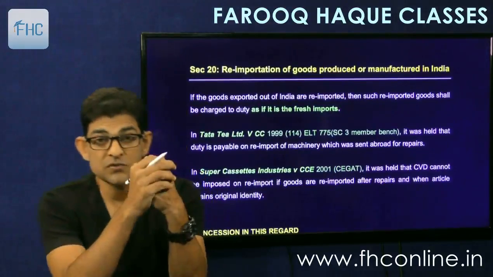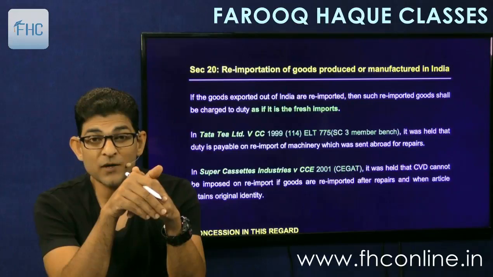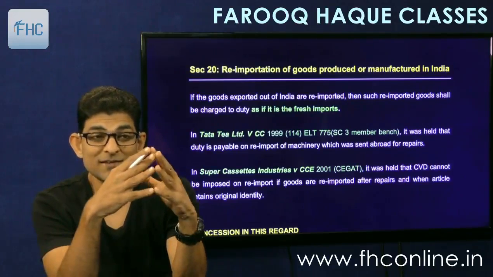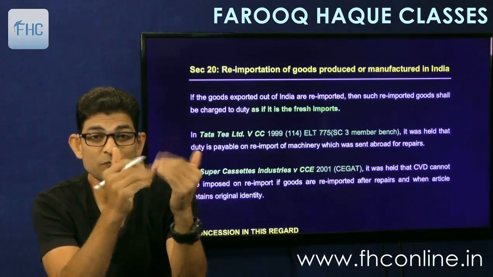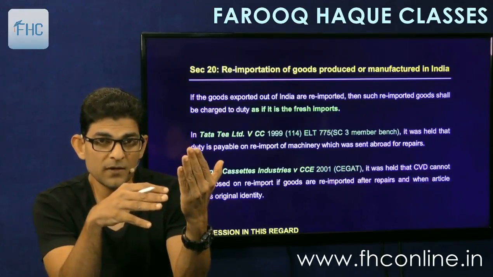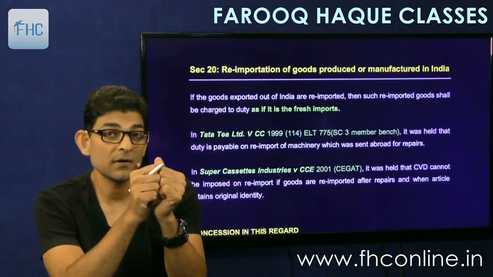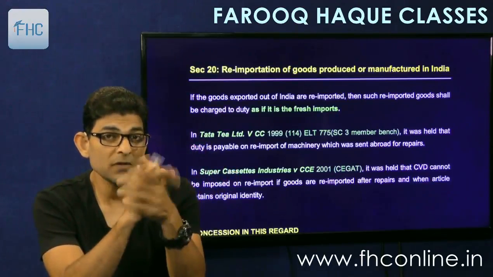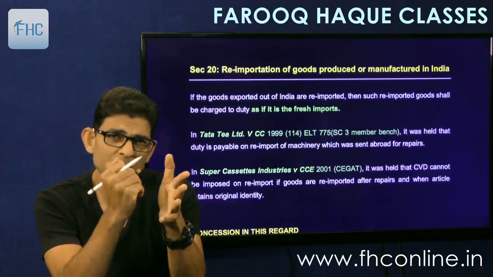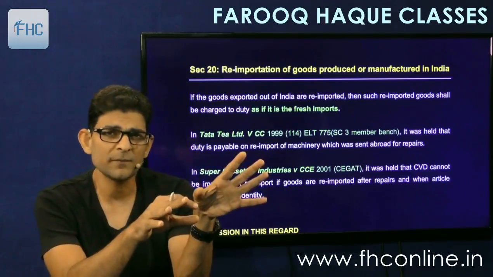Then comes another section, section 20. Re-importation of goods produced or manufactured in India. Interesting one. It says that if we have got some goods which are exported from India initially, means goods are manufactured in India and they are exported out of India. After some time it is re-imported into India. That re-import can be for two things, either just for repairs and renewal and after that it will be again re-exported, or number two, it is permanently coming back to India.